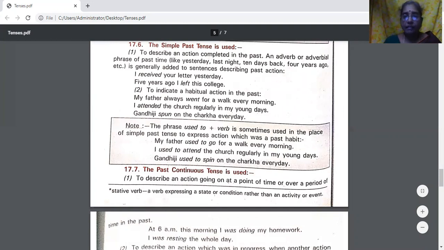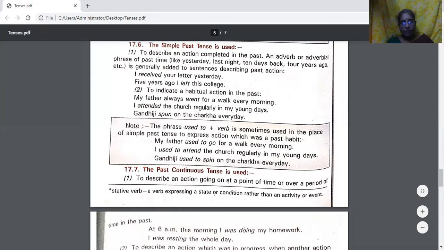I received your letter yesterday. When we add this yesterday to it, it's more clear to us that it's a past action. 5 years ago, I left this college. So, received, left. It tells about the past action. It tells that it is in simple past.